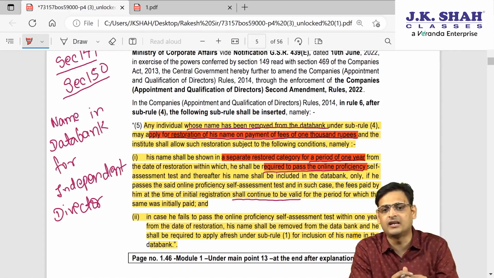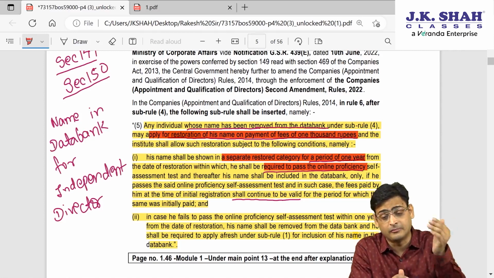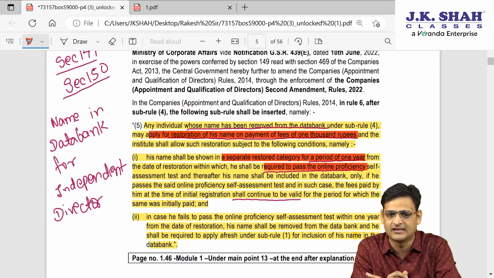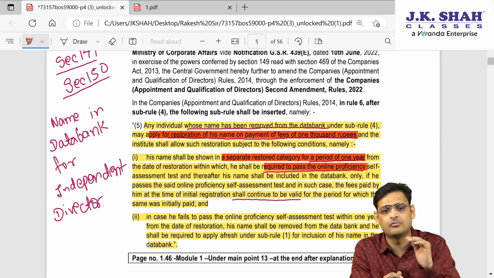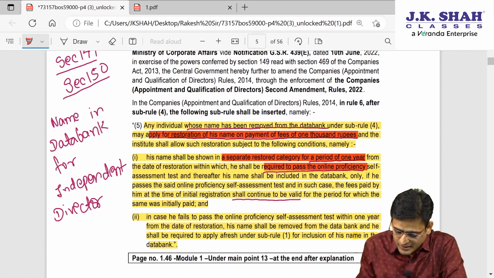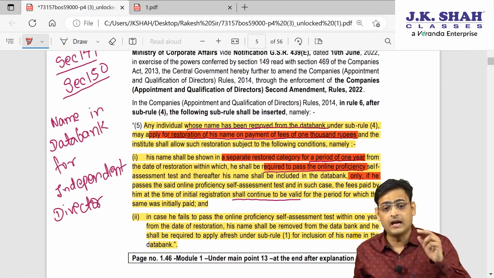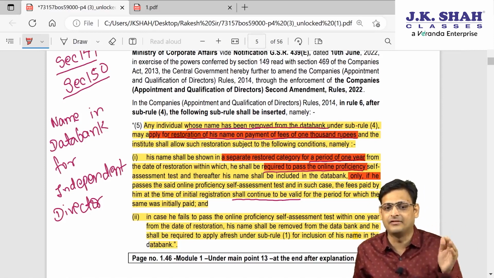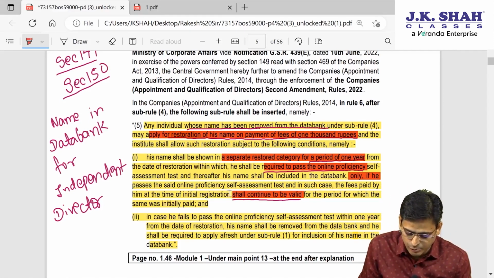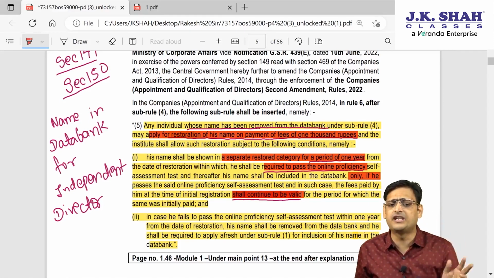and within that 1 year, once his name has been restored, he has to pass the online proficiency test. He has to pass that test within 1 year once his name has been restored, and once he passes the exam within that time limit, that is 1 year, his name will continue to be valid.